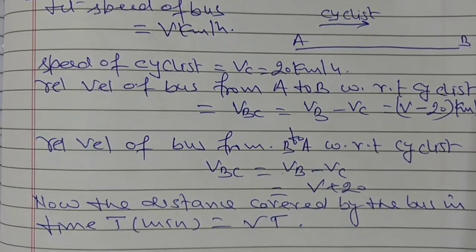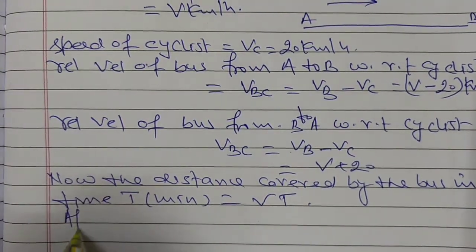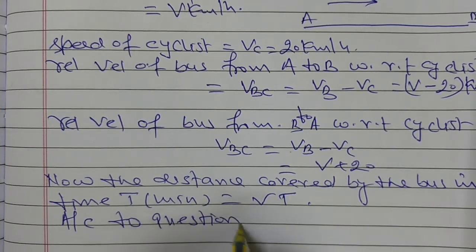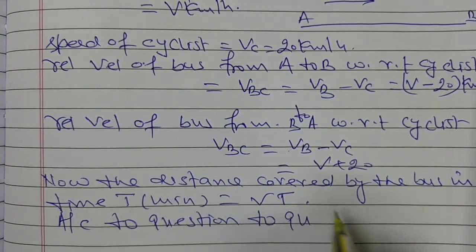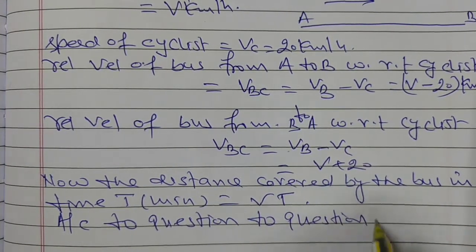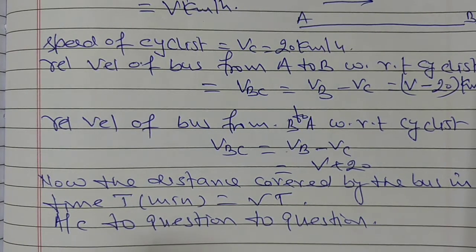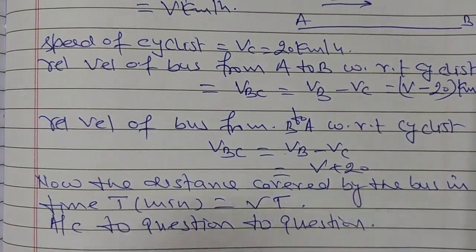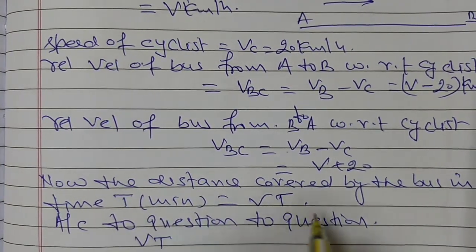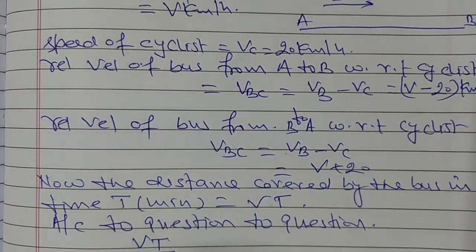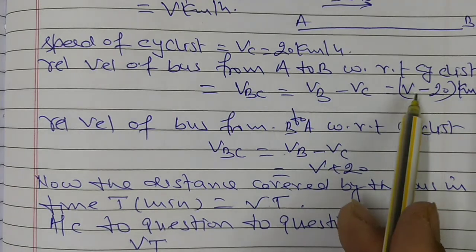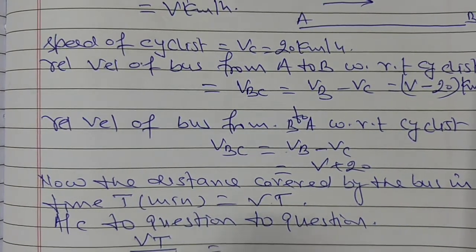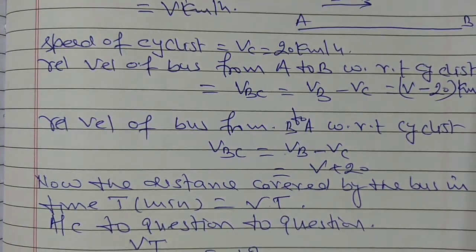And now according to the question, the time taken is 18 minutes, and time is distance upon speed. This distance is Vt and the speed, in the first case, the relative velocity, is V minus 20, and this should be equal to 18.